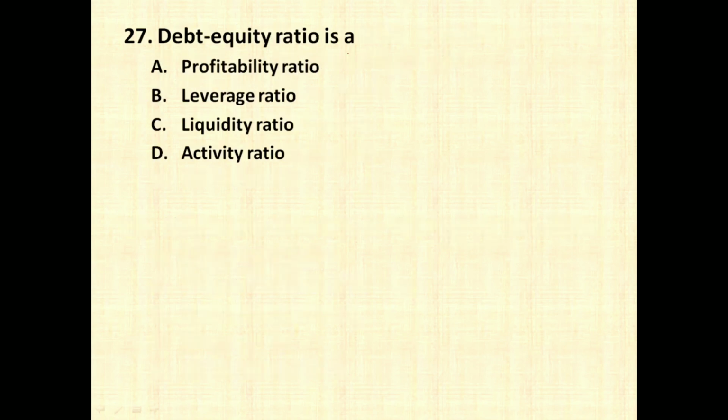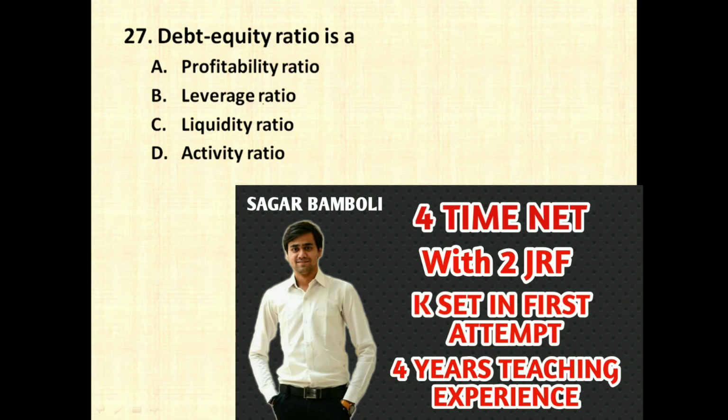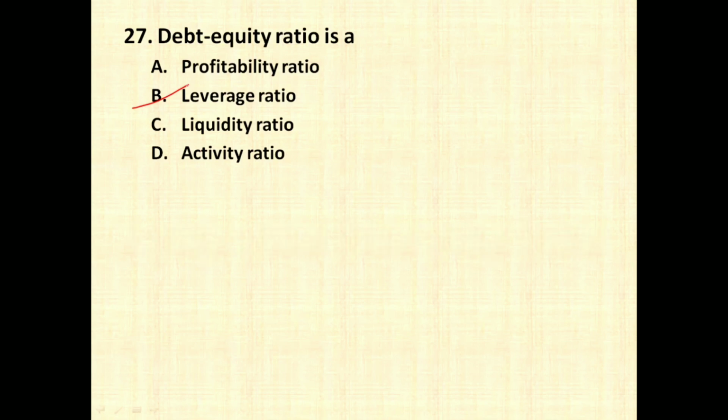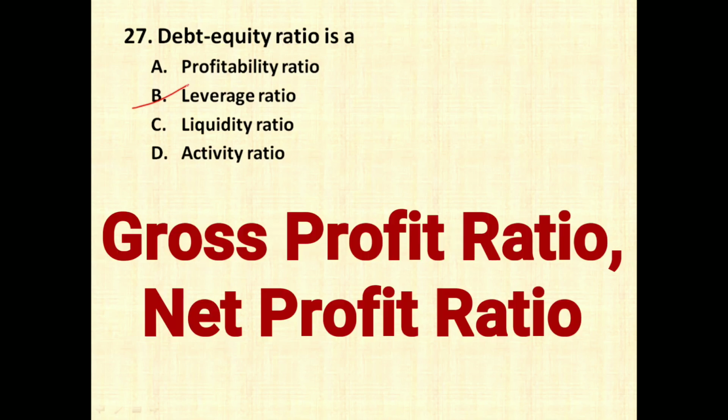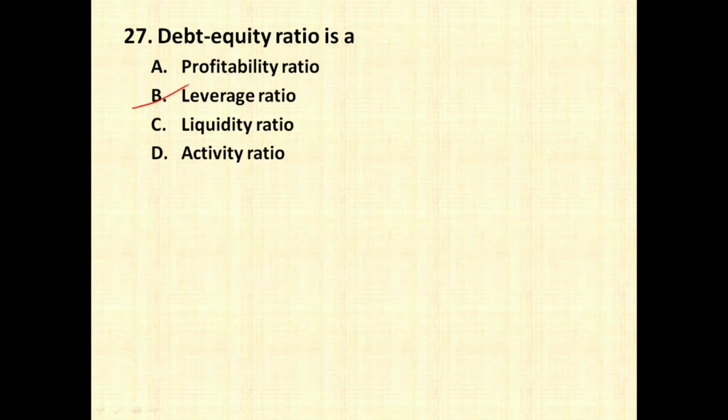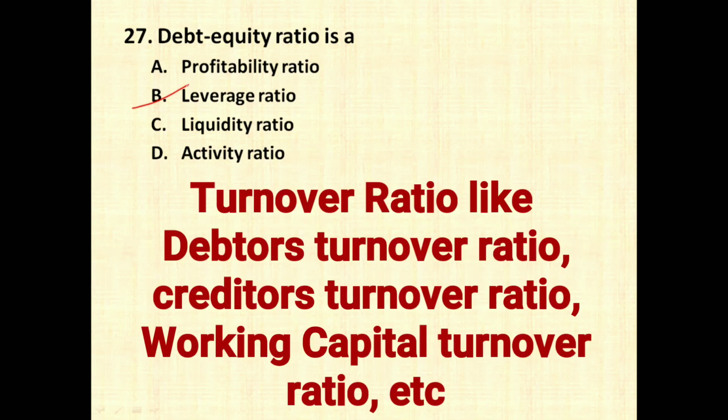Debt equity ratio is a profitability ratio, leverage ratio, liquidity ratio, activity ratio. So correct option is option number B, that is leverage ratio. It is also called as long term solvency ratio. Profitability ratio includes gross profit ratio, net profit ratio and all. Liquidity ratio includes current ratio, quick ratio, absolute liquid ratio, etc. Activity ratio includes turnover ratios like debtors turnover ratio, creditors turnover ratio, working capital turnover ratio, etc.